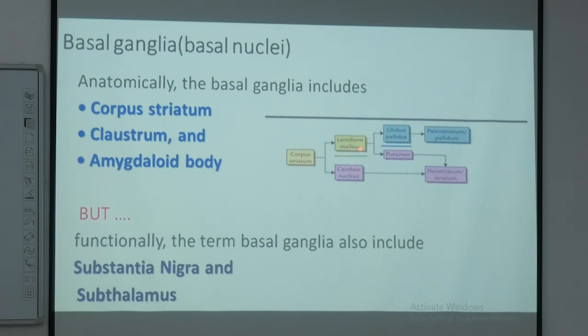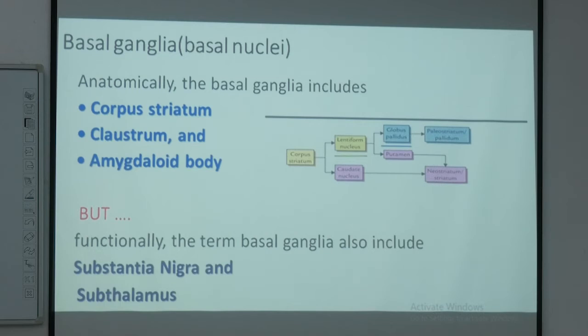In between this lentiform nucleus and this caudate nucleus, we have a fiber running between them. We call it the internal capsule. So it separates the corpus striatum into two parts, the lentiform nucleus and the caudate nucleus. And again, this lentiform nucleus is divided by another fiber system. We call them medullary fibers. This medullary fiber splits the lentiform nucleus into globus pallidus and the putamen.